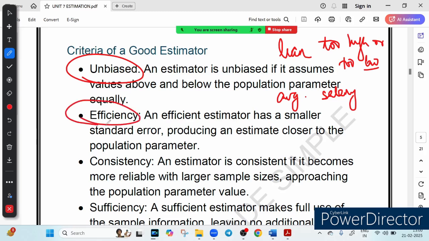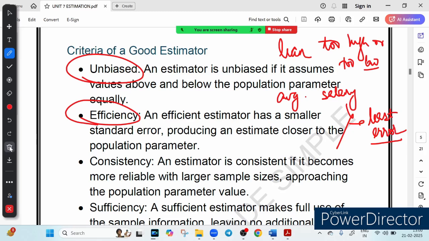What does it mean? It should have the least error. So when I talk about efficiency, it means it should have the least error, which means it gets us close to the real value, right? For example, if two banks estimate customer saving, the one with least variation is the better estimate.